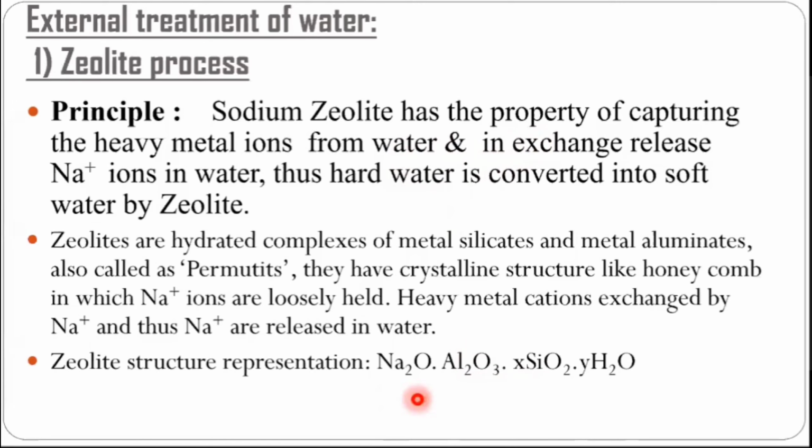So this is the structure, Na2O.Al2O3.xSiO2. You can remember it in an easier way, because what is meant by zeolites? Zeolites are actually hydrated complexes of metal silicates and metal aluminates. Hydrated means water, so hydrated complexes of metal silicate and metal aluminate. It means metal, silica, and alumina are there. So we can remember the structure.